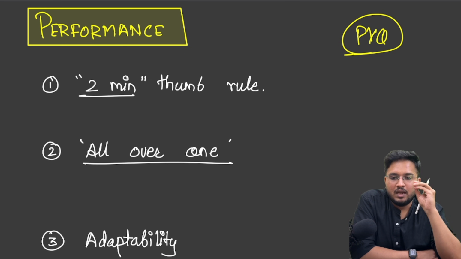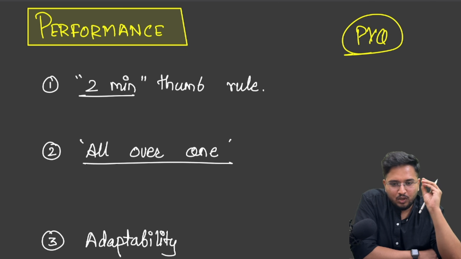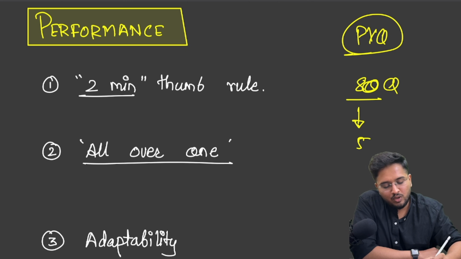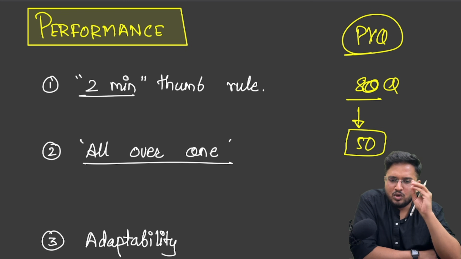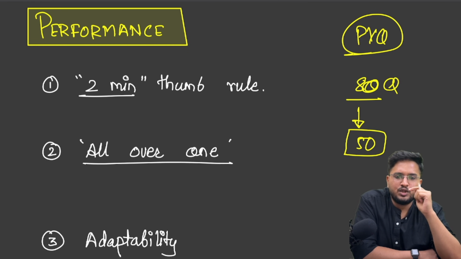Like in life, moving ahead helps a lot. Similarly, when it comes to CSAT, you have a lot of scope to leave questions, because ultimately out of the 80 questions that you have, even if you are able to solve 50 questions, you are on the safer side. So follow the 2-minute thumb rule. If you are not able to solve a question in 2 minutes, there is a very high chance that you won't be able to solve it even if you invest 10 minutes. So follow the 2-minute thumb rule.